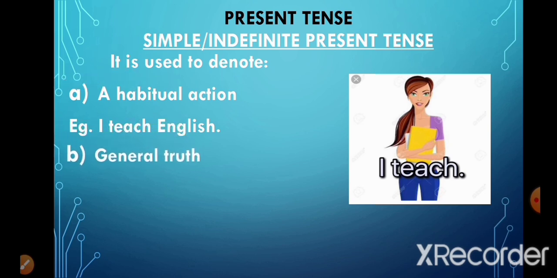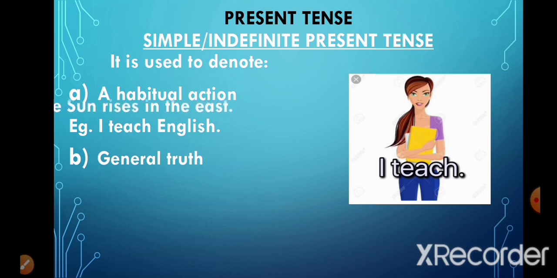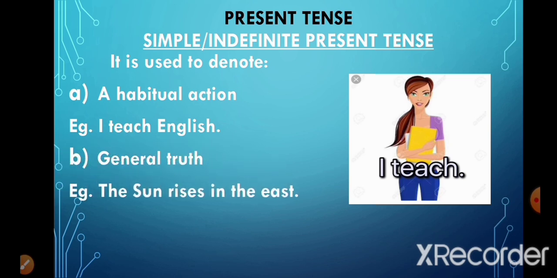Also, simple present tense helps us to speak about general truths. For example, the sun rises in the east. Now these truths will always remain the same. They are not going to change. The sun rose in the east in the past, it does so in the present, and it will continue to do so in future as well. So these type of sentences are also written in simple present tense.